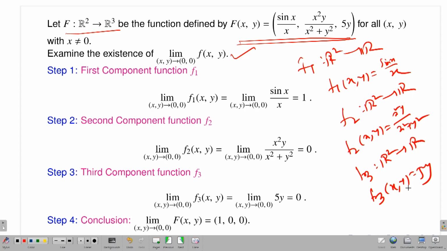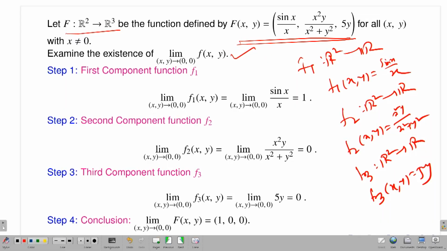Now, to apply the earlier theorem, if I see the existence of the limit of the component functions, I can conclude the existence of the limit of the original function. Let's see. Now, the limit as (x, y) approaches (0, 0) of f1 of (x, y), which is nothing but the limit as (x, y) approaches (0, 0) of sin x by x, we know that this limit is always 1.